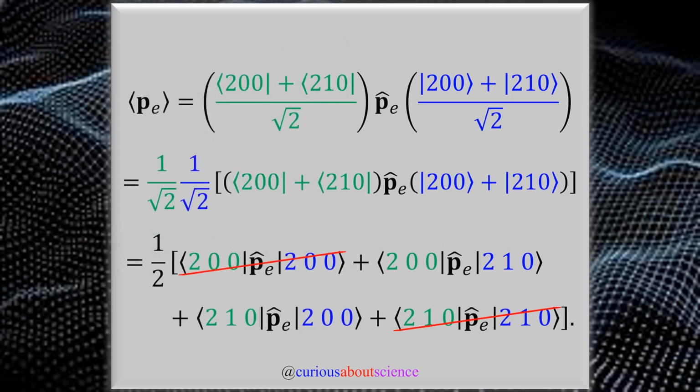And so to find the expectation value, we'll run through the same process, multiply the bra, which is in green, and the ket, which is in blue, sandwich it in between, and then we can apply the selection rules. So as you see, we get a double of root 2 and root 2, so they combine to 1/2.